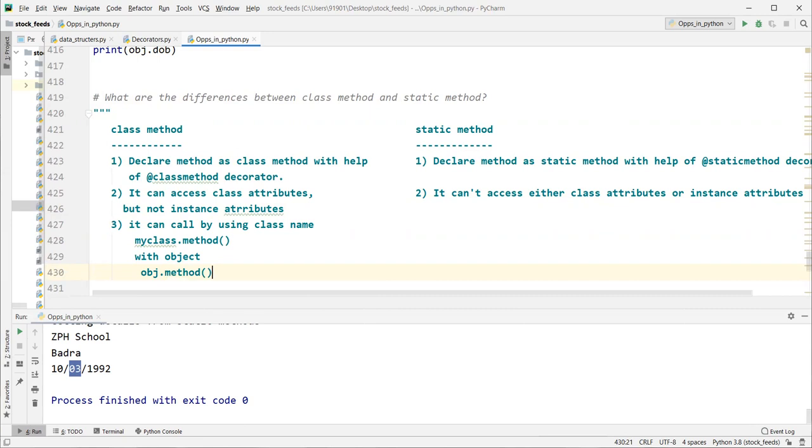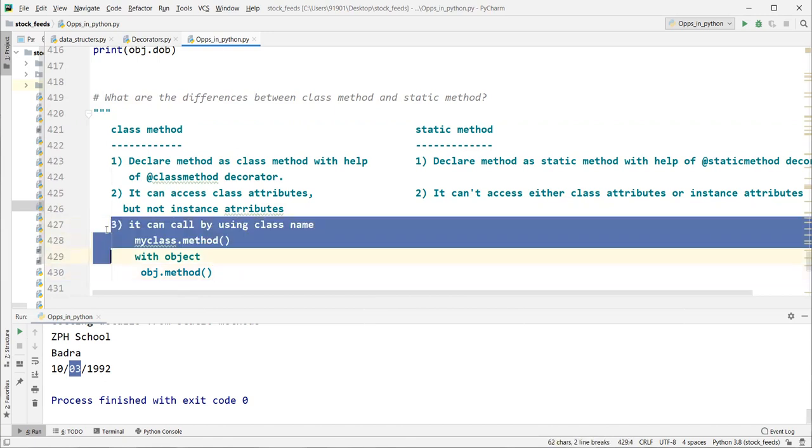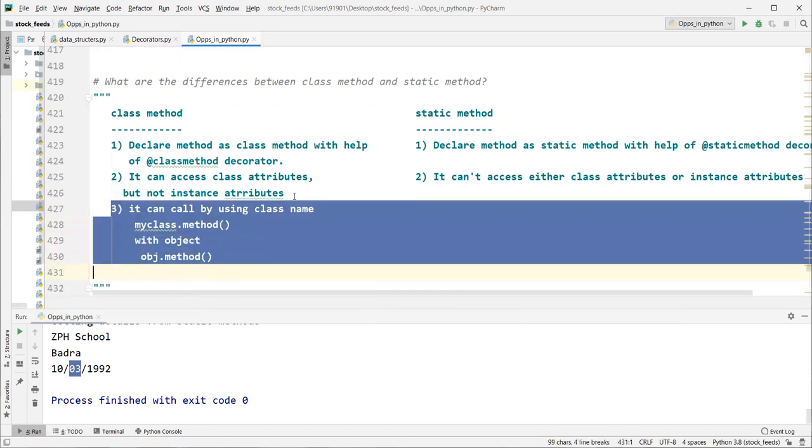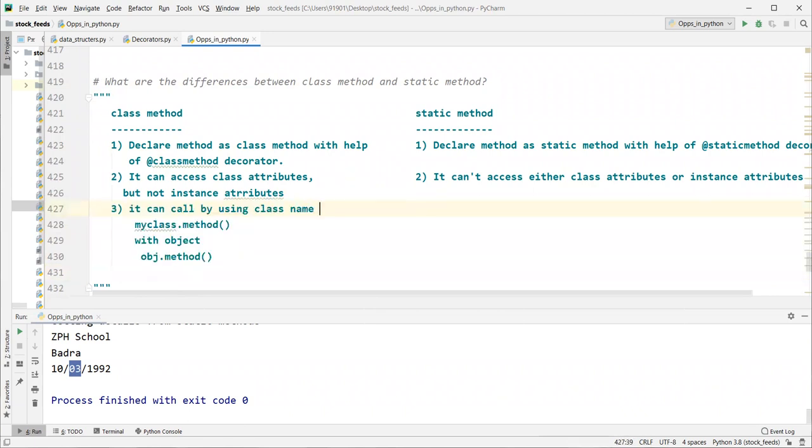You can call both ways for a class method, but the best way is by using the class only. In the case of a static method also it can be the same thing, right, guys? This is not a difference, but I just want to point it out. I'm just keeping it the same, like this only.